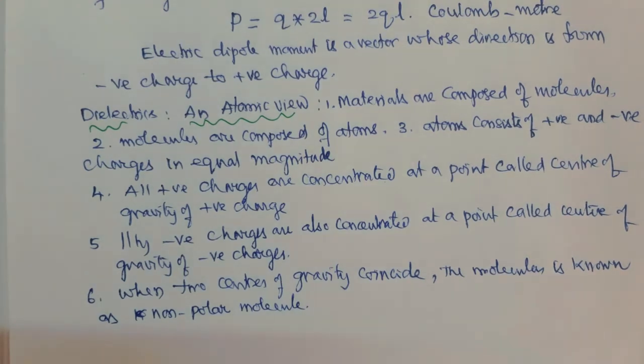So what is a non-polar molecule? A non-polar molecule is one in which the two centers of gravity coincide with each other.